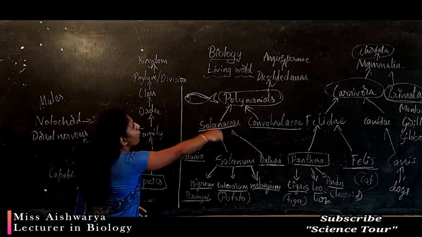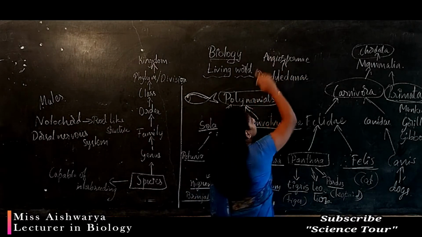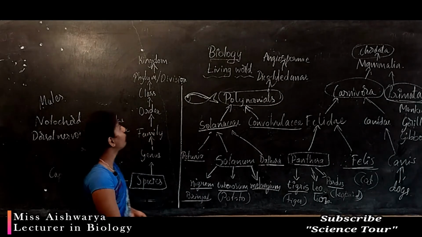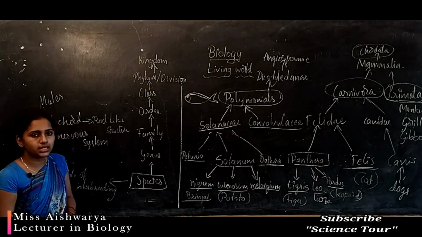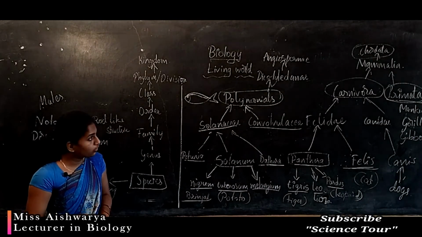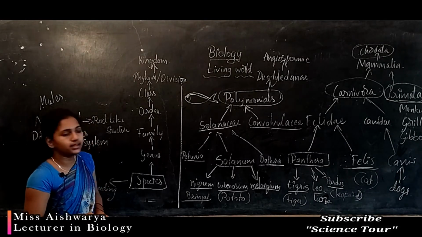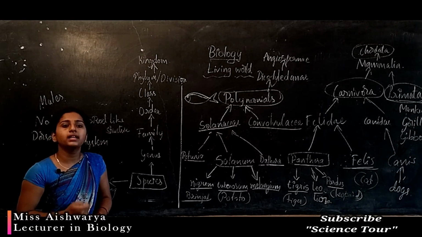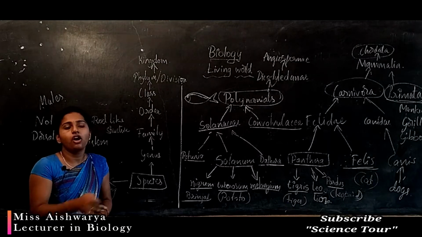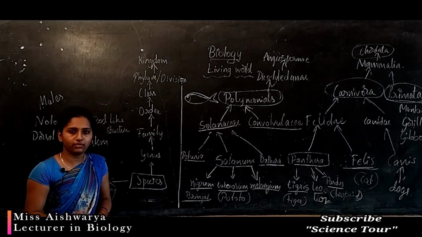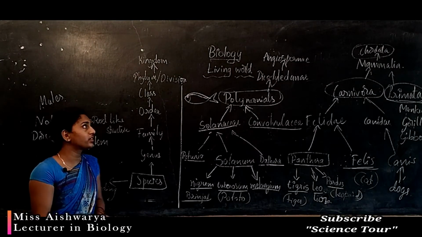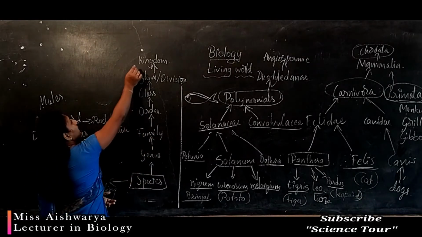Next, a group of division or the phylum forms a kingdom system. The assemblage of phyla or divisions forms the next level of category. We call it a kingdom system.